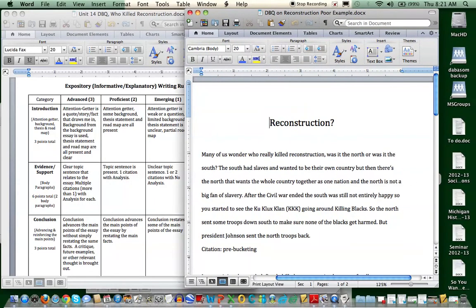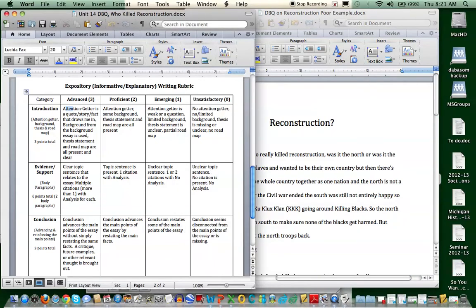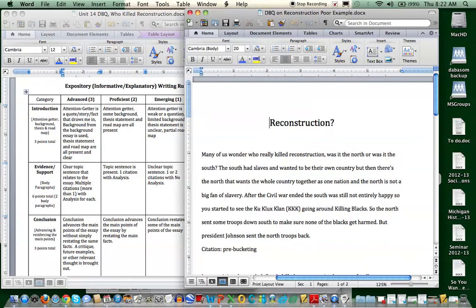Reconstruction is the title here with a question mark. Many of us wonder who really killed Reconstruction. Was it the North or was it the South? Well, as I'm looking at it, that's an okay attention getter. I wouldn't say that it's fantastic, but there's definitely something there trying to grab my attention.